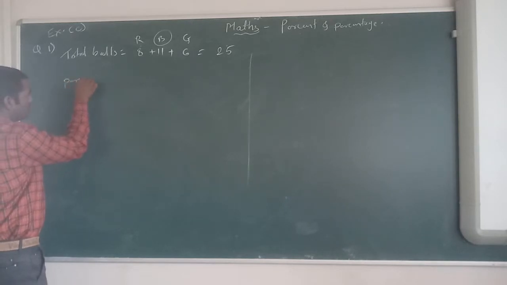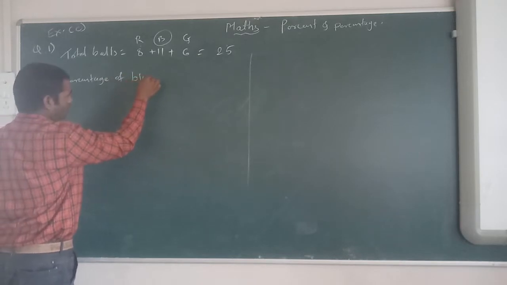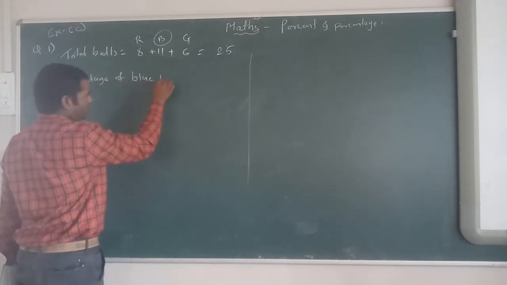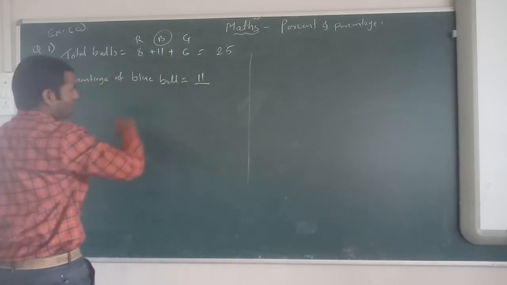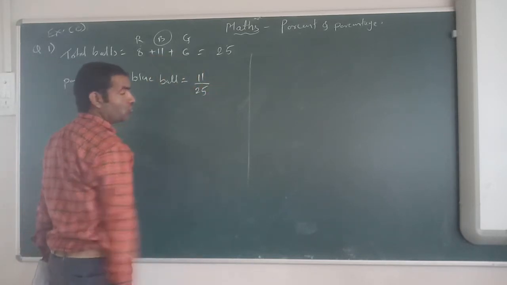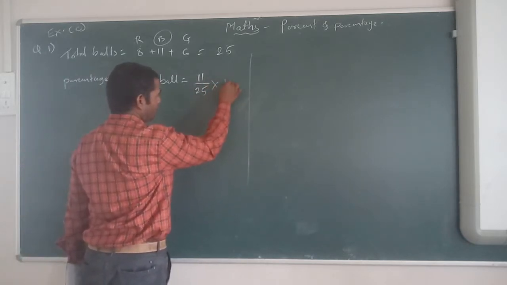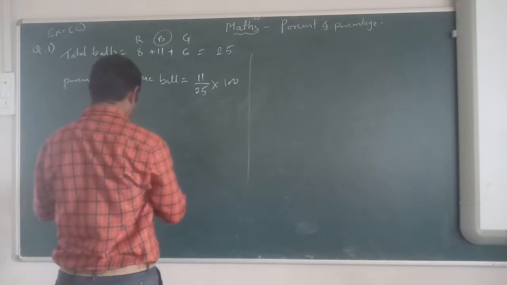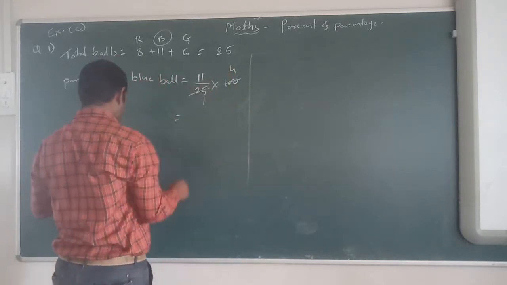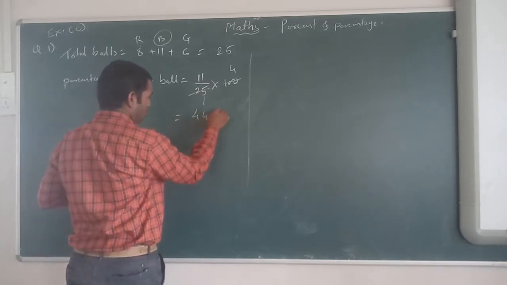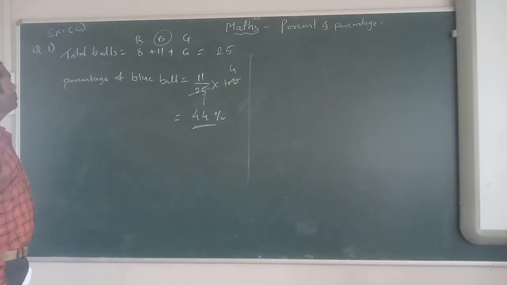Percentage of blue balls. How many blue balls? 11, upon how many total balls? 25. And we have to find the percentage, so here we multiply by 100. 25 4s are 100, 11 4s are 44%. So 44% are blue balls.